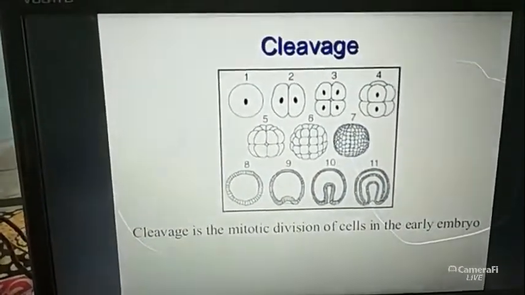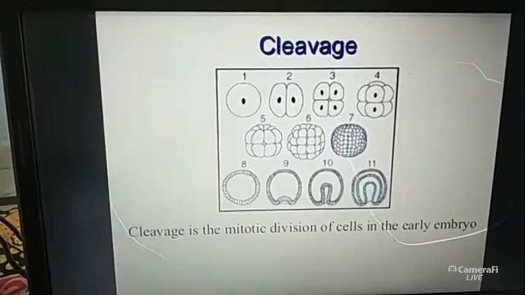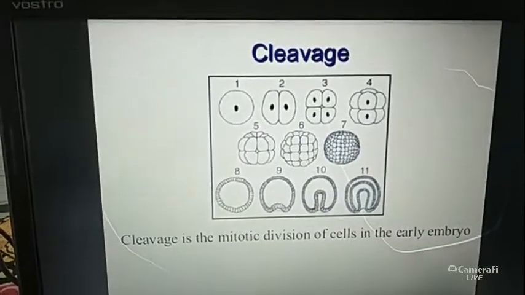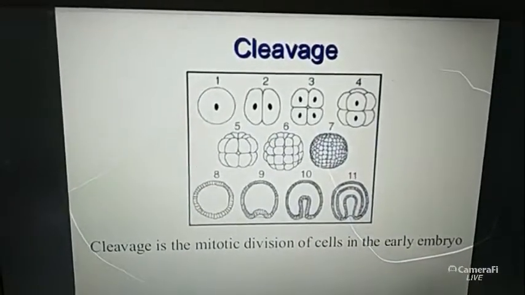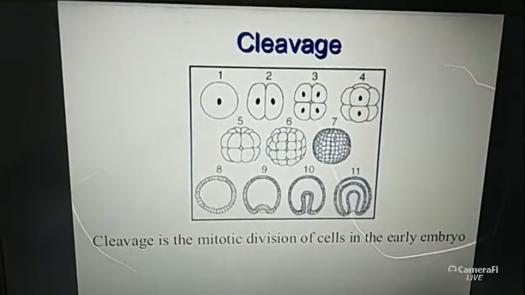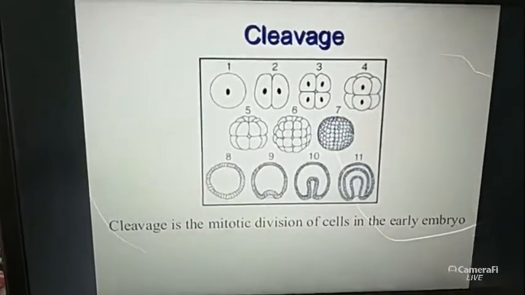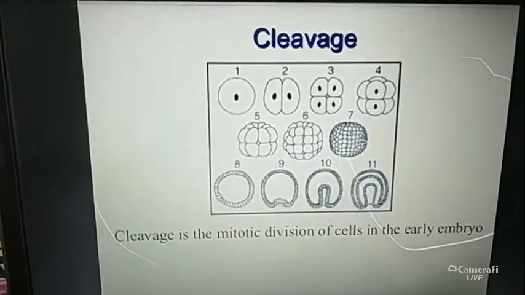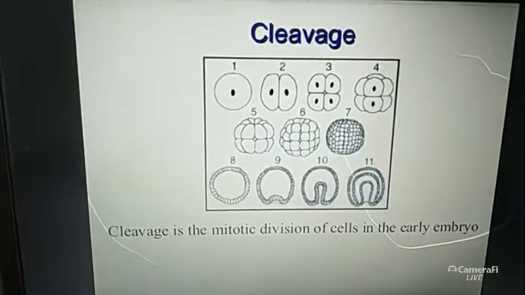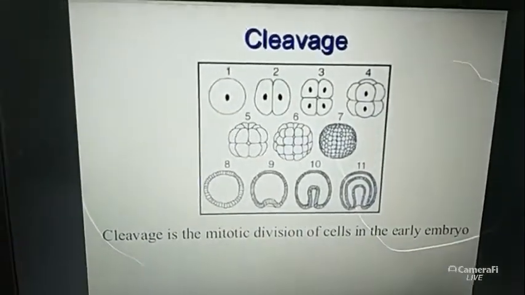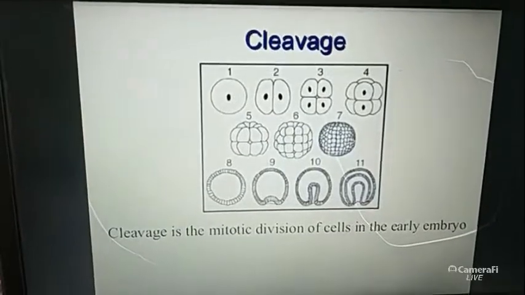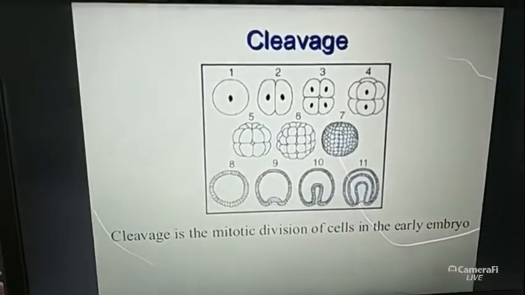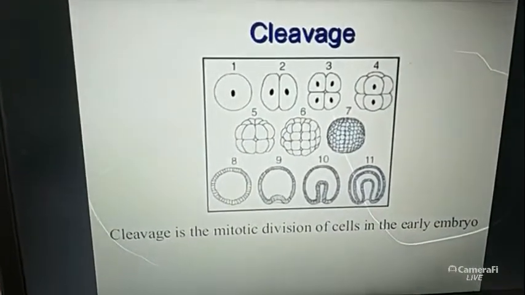So the cleavage means, I think I made it clear. If you have any doubts, you can ask me, Sima. The cleavage concept is clear, because through the cleavage the embryo becomes developed. What problem do you have? Just tell me now. This is your doubt clearing class. I am here to help you clear your concept. In which point do you have a problem?